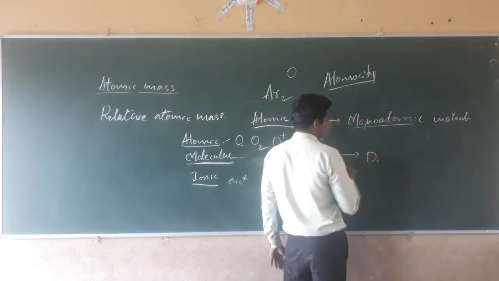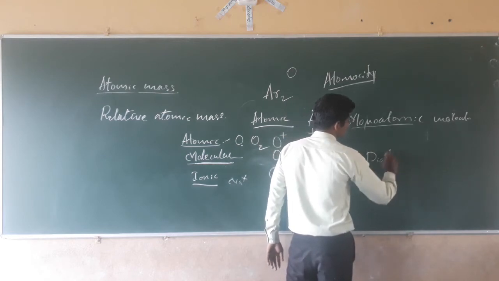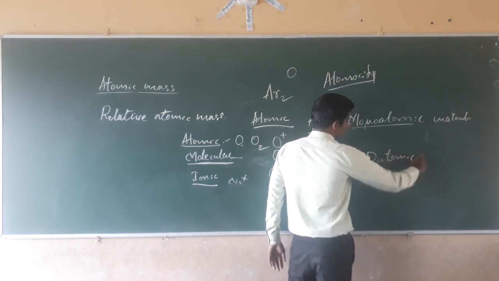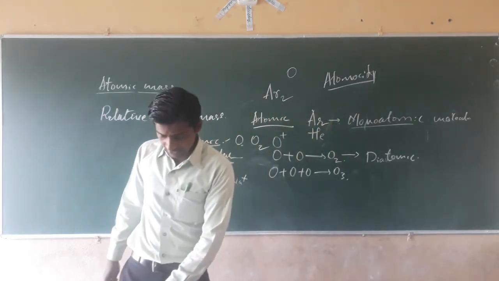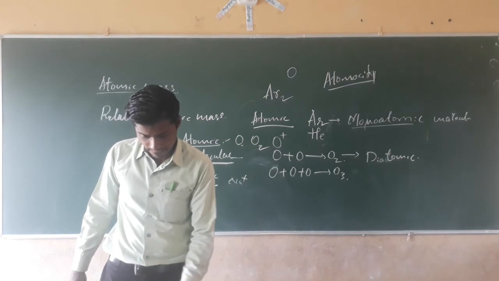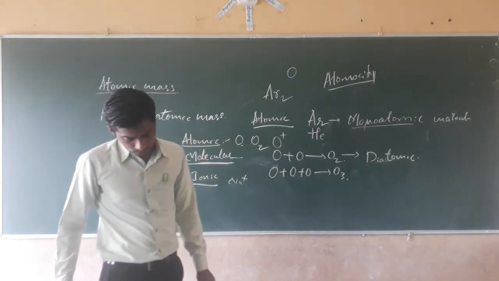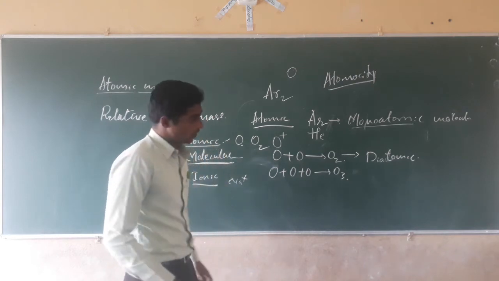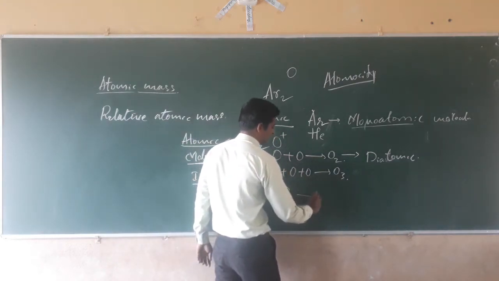The atomicity of oxygen is two, diatomic. Some elements are different. For example, phosphorus, P4 in reality but here taken as P3, is present as a triatomic molecule.